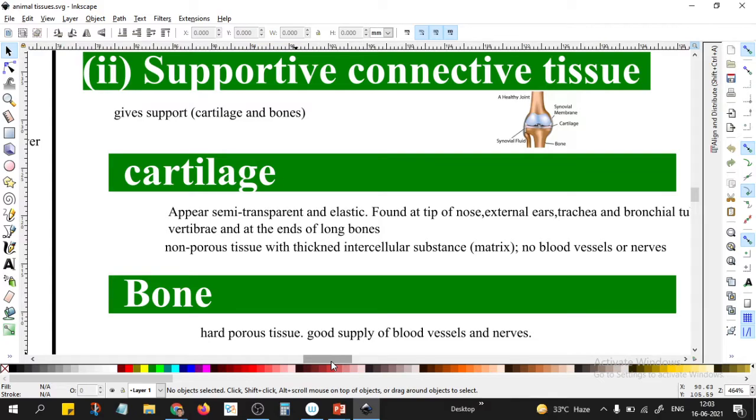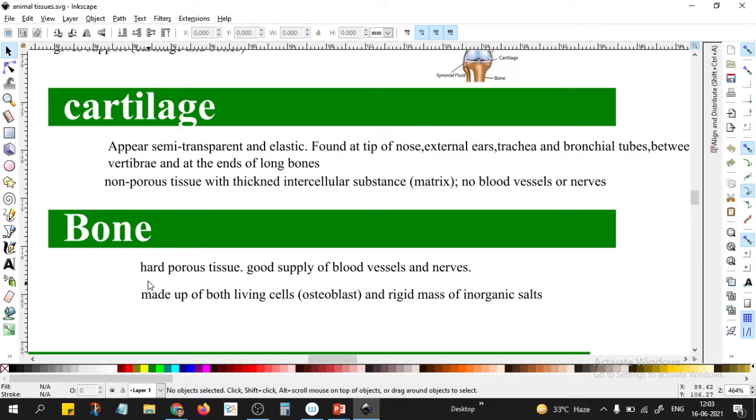So the bone is a hard porous tissue. Of course, everyone knows that bones are hard, but it is also a porous tissue. Porous means having pores, so it will allow some things to pass through it. So it has a good supply of blood vessels and nerves.